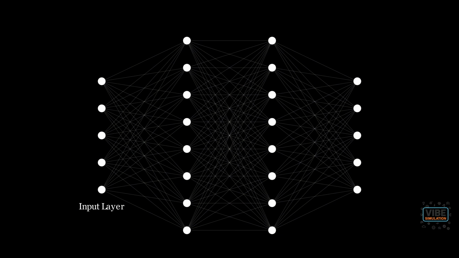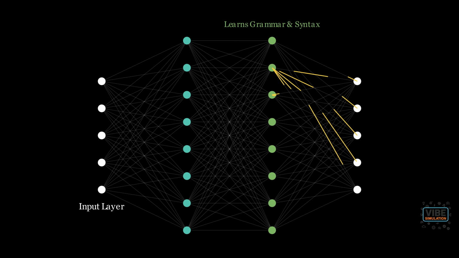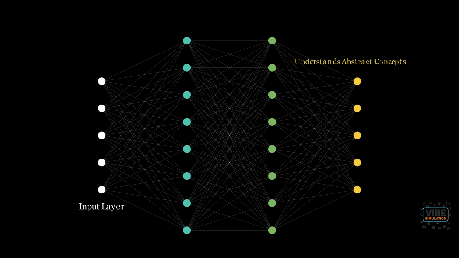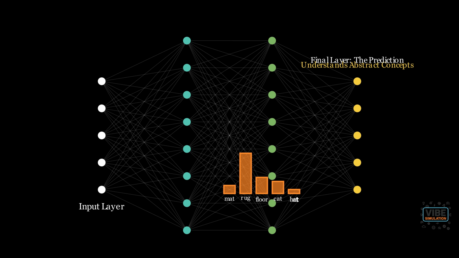As the information flows to the next layer, the neurons here might learn to detect very simple, foundational patterns like common word pairs. The next layer receives this information and builds upon it, learning more complex structures like grammar and syntax. Deeper still, the layers begin to grasp abstract concepts and the relationships between ideas. Finally, the fully processed information reaches the output layer, which makes the prediction. It doesn't just output one word, but a probability distribution over all possible words, with "mat" having the highest likelihood.